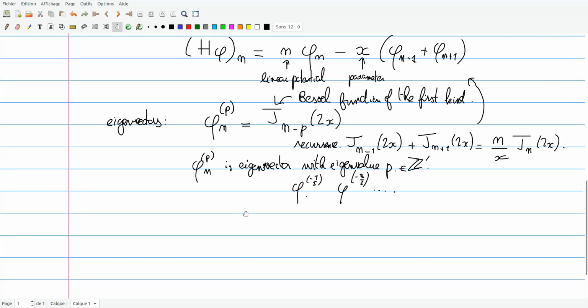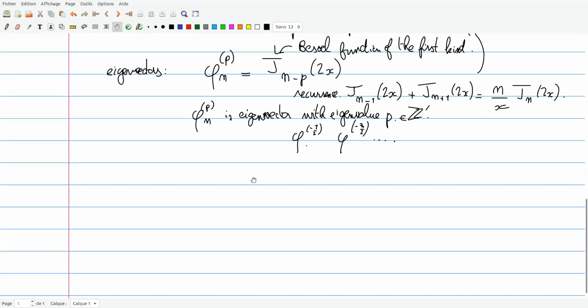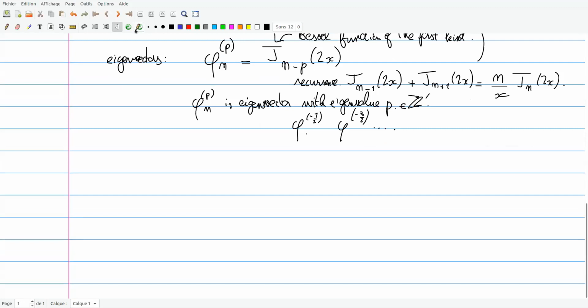So that's why I won't keep with this point of view, even though it gives some intuition. I will work instead with a description using Fock space. And so the idea of Fock space is, we have a many-body system, and what we were doing before is to have one Hilbert space for every number of particles.